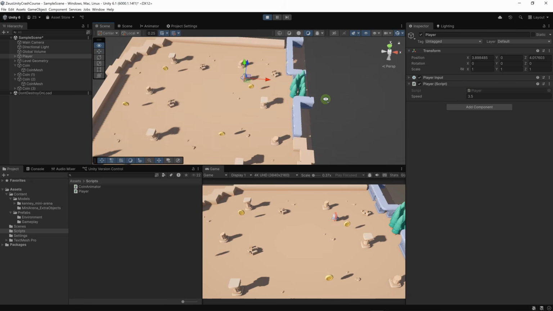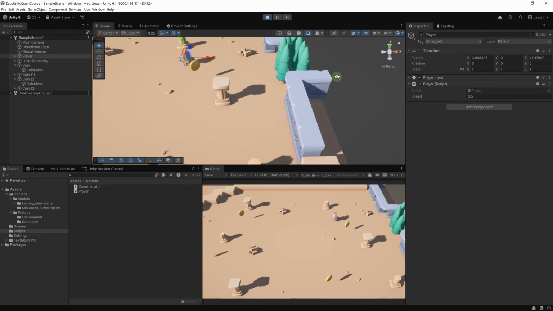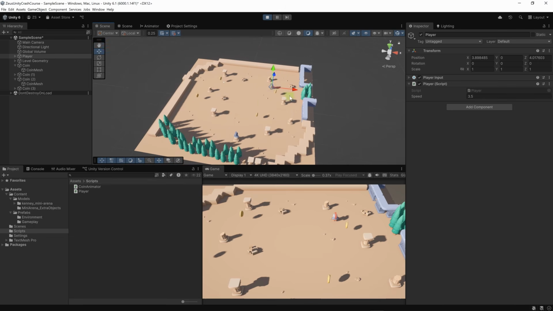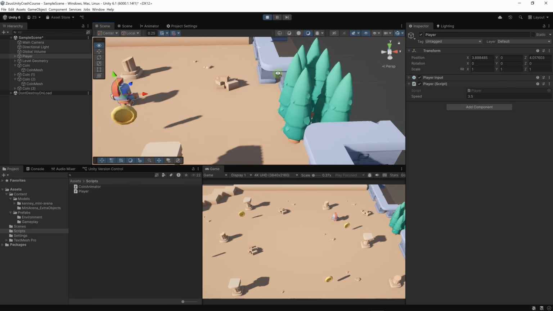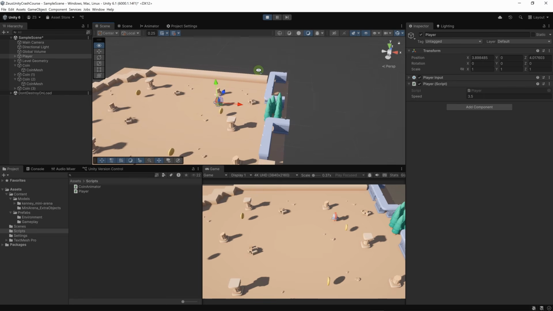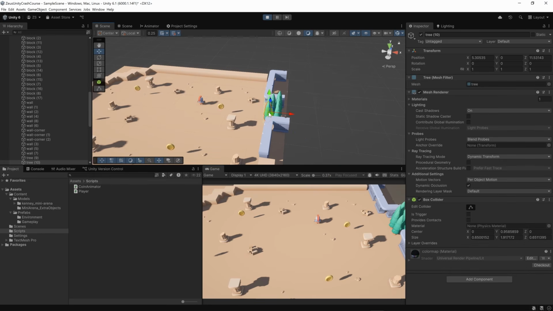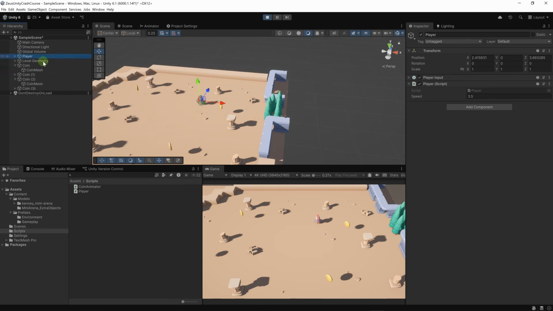Let's see here from the scene view. We want these obstacles to block the path of the player. That's why we lay them out this way, so the player will not be able to leave the arena. But here if I go right, I'm perfectly able to go through the obstacles even though they have a collider on them. That's because we're setting the position of the transform of the player. We're basically forcing the transform to be at that position, and there is nothing preventing the player from colliding with